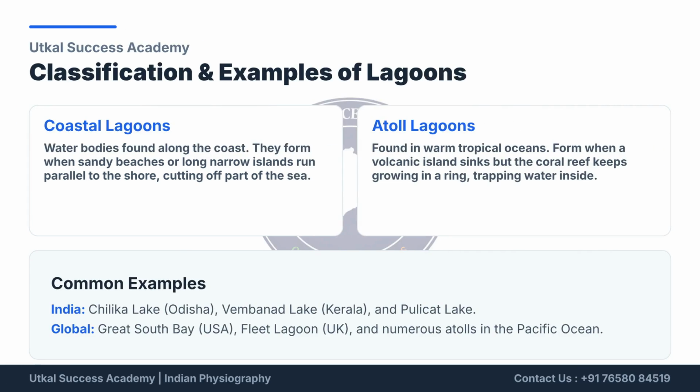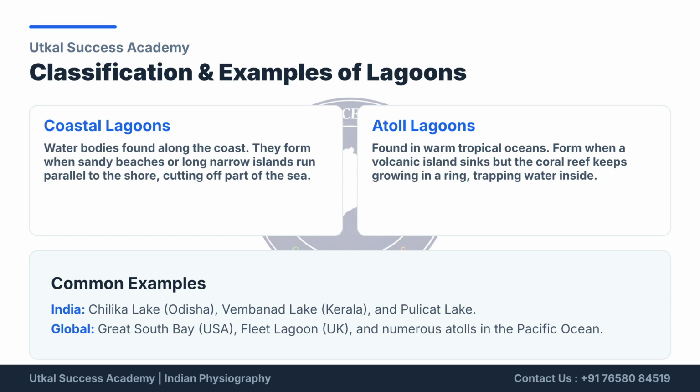Lagoons are broadly classified into coastal lagoons and atoll lagoons. Coastal lagoons form along shorelines when sandbars or barrier islands separate part of the sea, while atoll lagoons develop in tropical oceans when coral reefs surround a sinking volcanic island.